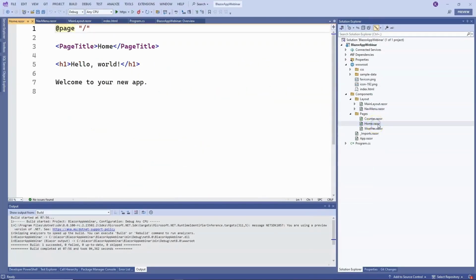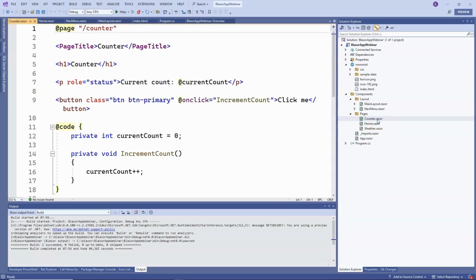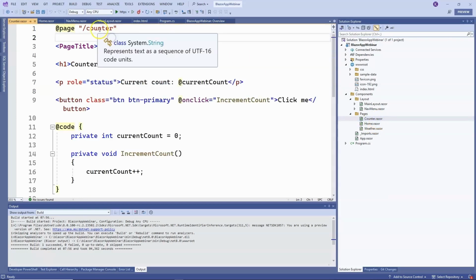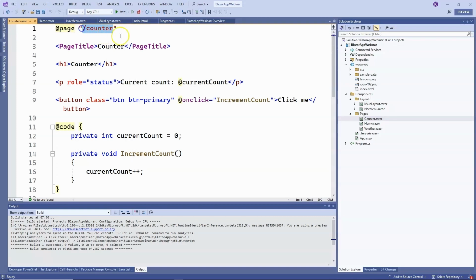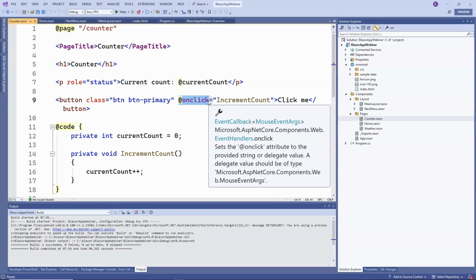We have the home Razor page, which really only defines the path under which it is available, the page title, and here we have a header and a message. So there is nothing complicated here. However, more interesting things are found in the counter component on the counter page. And look, it is available at the address counter. Here we have the standard page title and a header. Notice what we have here.